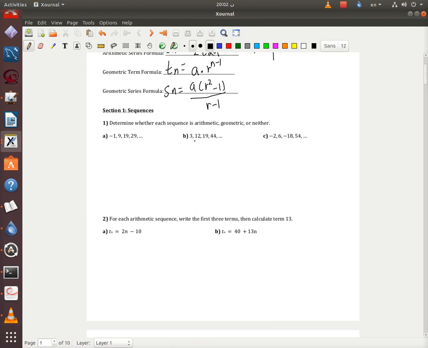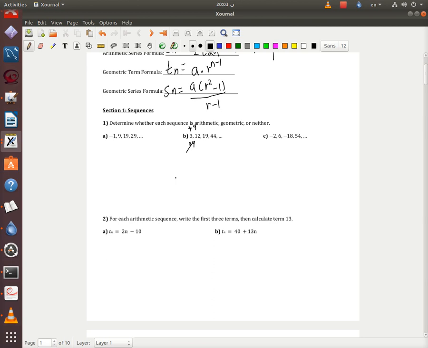You can multiply 3 by 4 to get 12, or you can add 9. Now let's go to 12 and 19. Is there any whole number you can multiply 12 by to get 19? The answer is no, so it's not geometric, right?